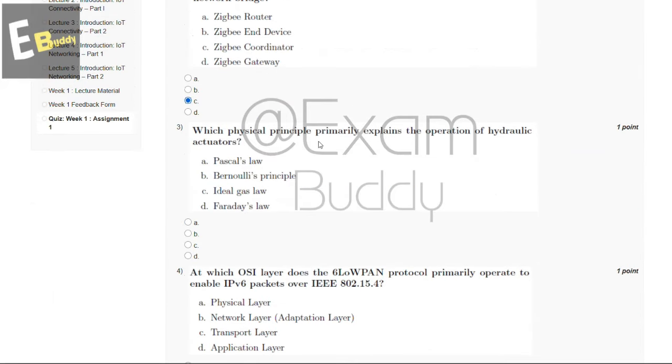And now let's go to our question number 3. Which physical principle primarily explains the operation of hydraulic actuators? So these are the options, and the answer of our third question is A, Pascal's law.